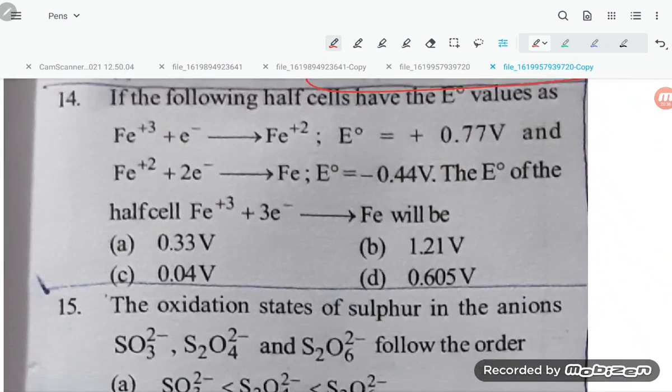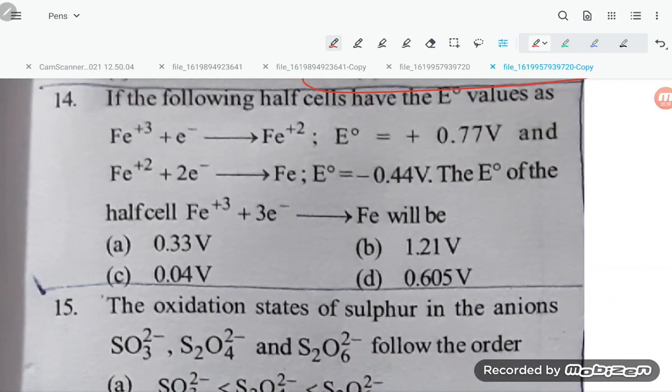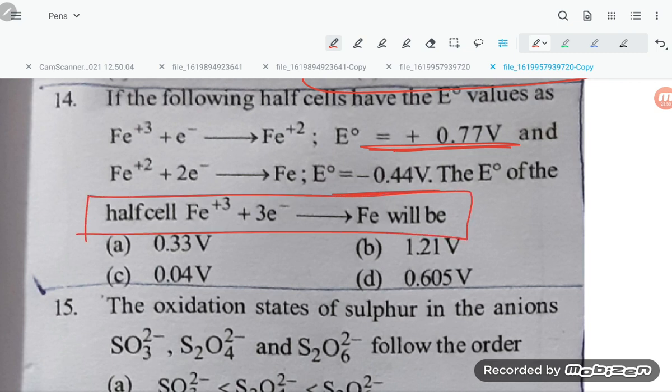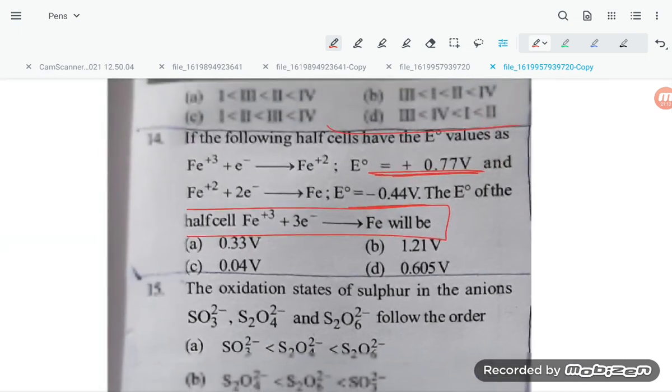Next question, students. The following half cells have E naught values as: Fe3+ to Fe2+ reduction potential is positive 0.77, and Fe2+ plus 2 electrons to Fe reduction potential is minus 0.44. They are asking for the E naught of the half cell Fe3+ plus 3 electrons giving Fe. Let us try to calculate, students.